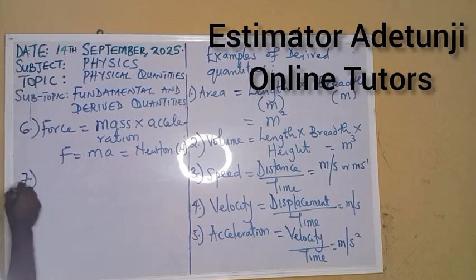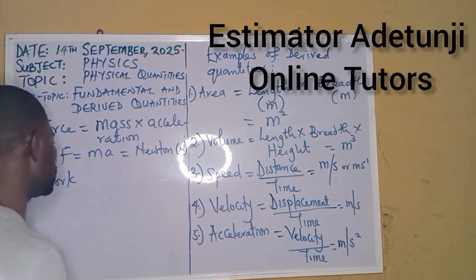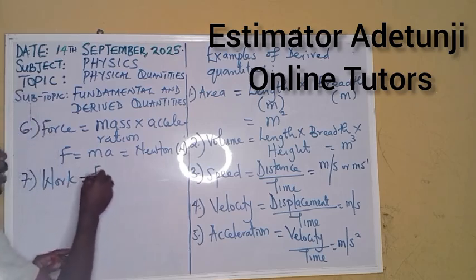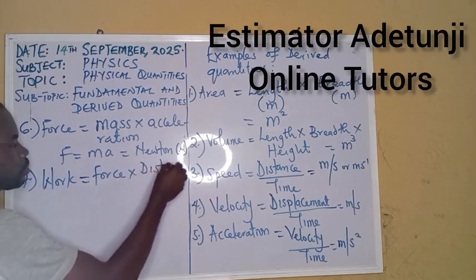Alright, let me see if I can still mention more. I mentioned work. Work is the force applied through a distance. So what are we saying? Work is equal to force times distance.